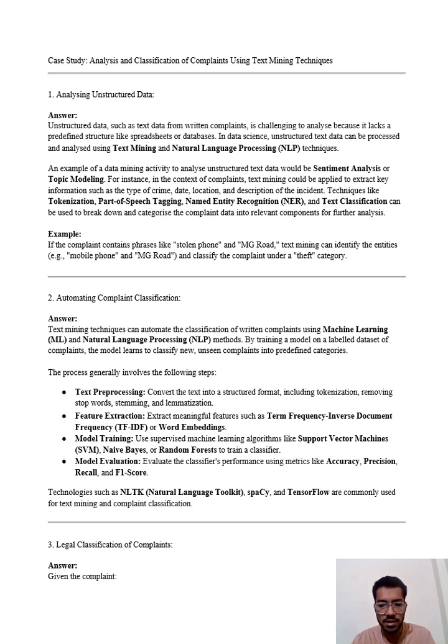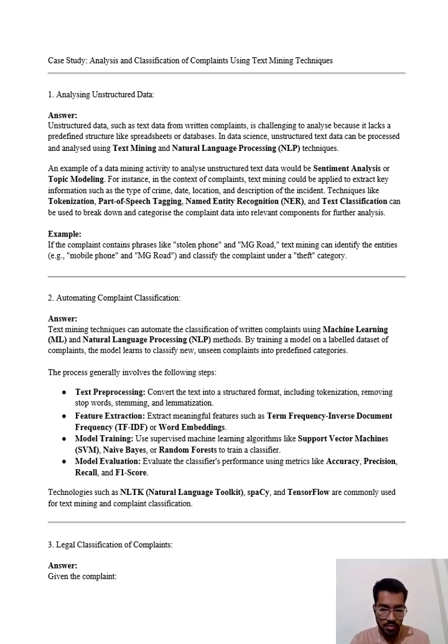modeling. For instance, in the context of complaints, text mining could be applied to extract key information such as the type of crime, date, location, and description of the incident. Techniques like tokenization, part of speech tagging, named entity recognition, and text classification can be used to break down and categorize the complaint data into relevant components for further analysis. For example, if the complaint contains phrases like stolen phone and MG Road, text mining can identify the entities, for example mobile phone and MG Road, and classify the complaint under theft.